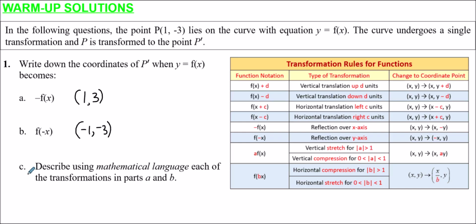For part C, describe in mathematical language each of the transformations in parts A and B. So for part A, it's a reflection in the x-axis, as it says here. And similarly, but slightly different, part B is also a reflection, but part B, it's a reflection in the y-axis.